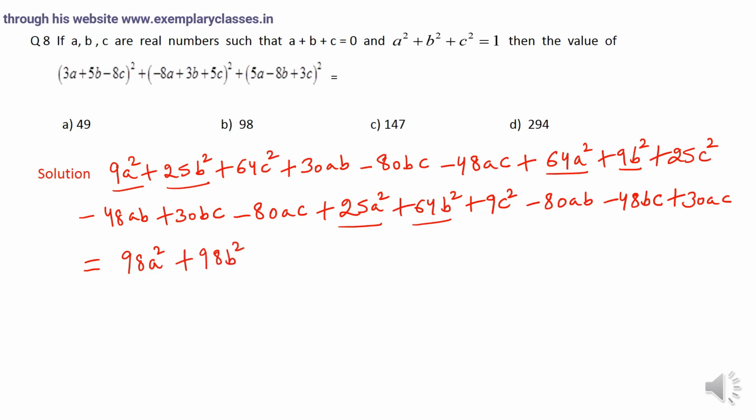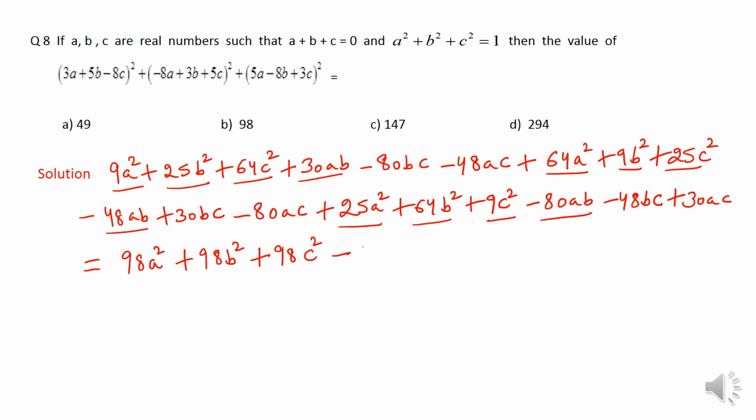Then we have 64C square plus 25C square, it becomes 89C square plus 9C square, it becomes 98C square. Now we take the terms of AB. 30AB minus 48AB becomes minus 18AB minus 80AB, it becomes minus 98AB.